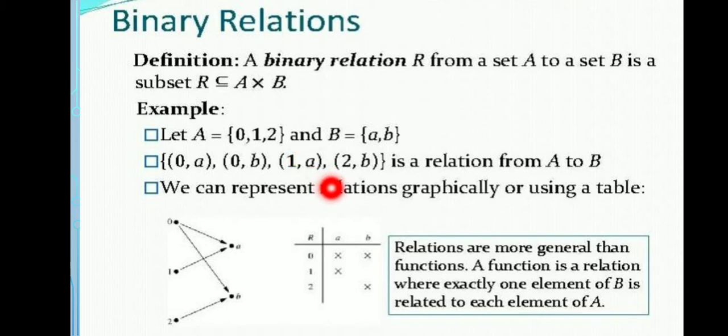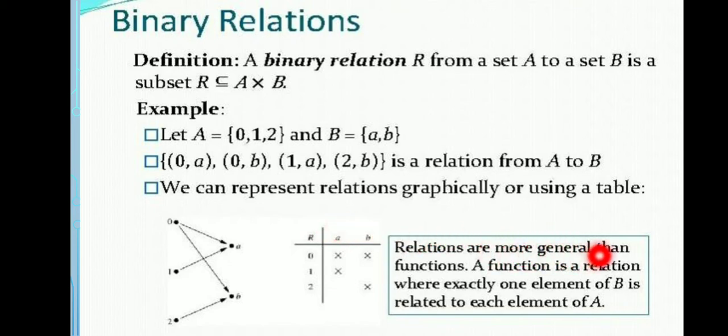So (0,a), (0,b), (1,a), (2,b) is a relation from A to B. We can also represent relations graphically or in the form of a matrix. Graphically, we can represent it like this. Relations are more general than functions.